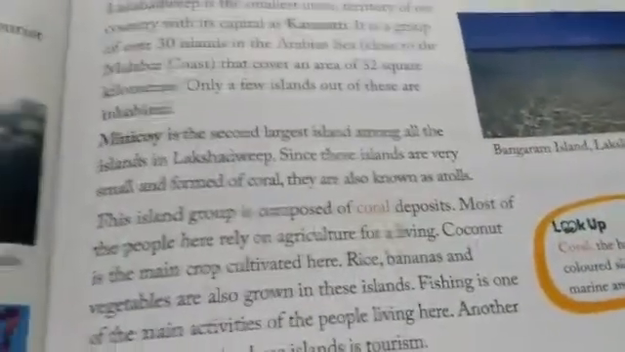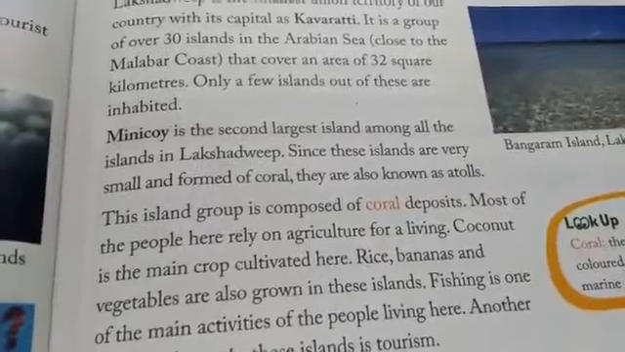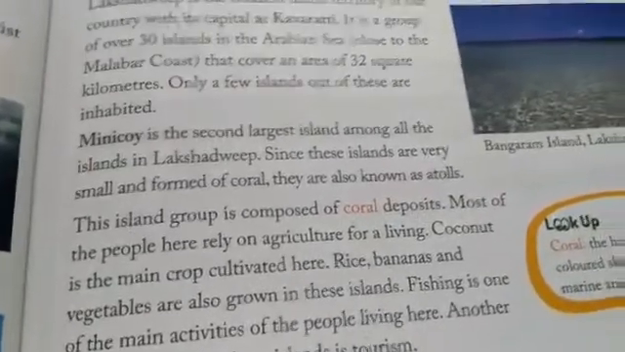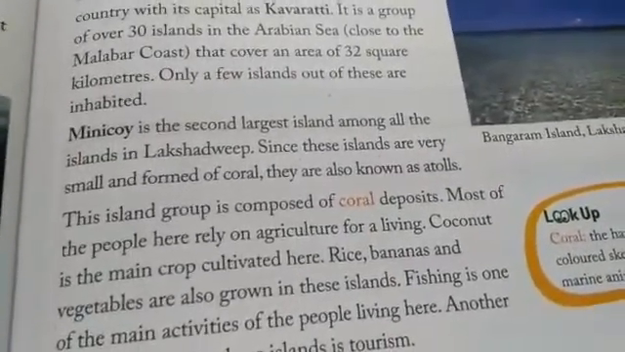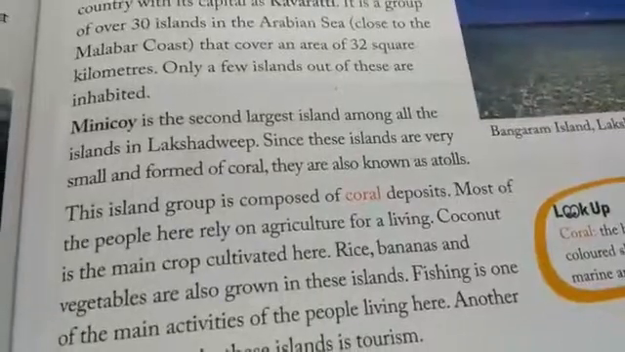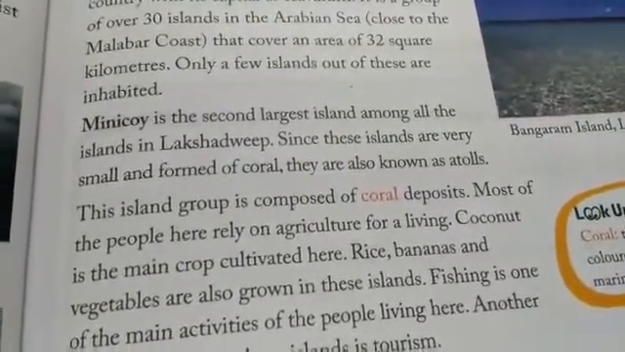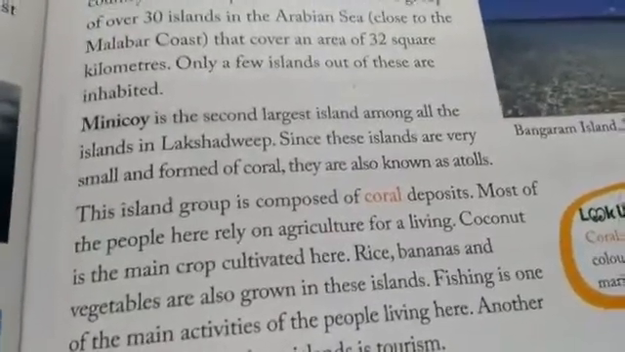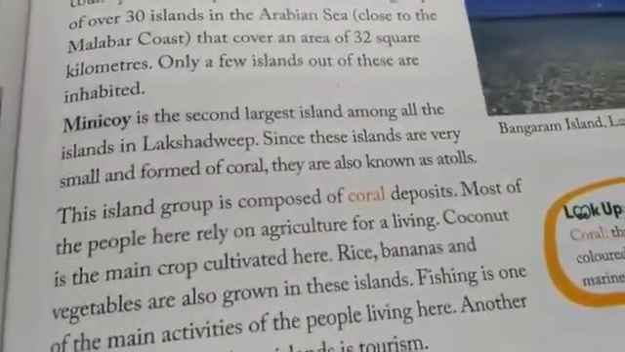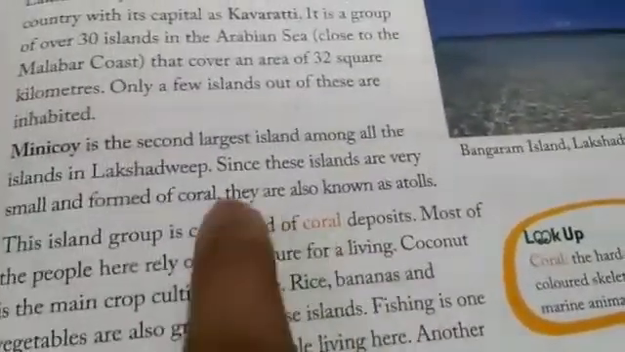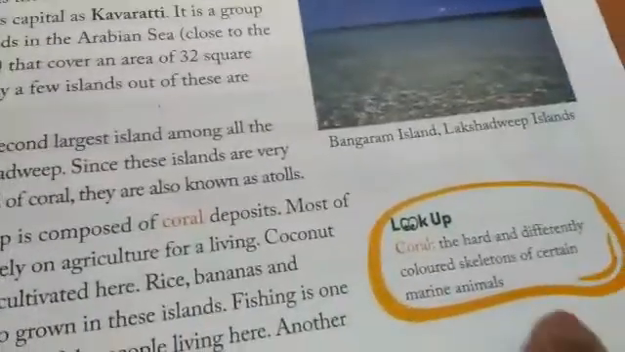Minicoy is the second largest island among all islands in Lakshadweep. Since these islands are very small and formed of coral, they are also known as atolls. So Minicoy is the second largest island among all the islands in Lakshadweep, and these islands are very small and formed of coral. Now, what we understand by the term coral, my dear children, let's see here in the lookup.